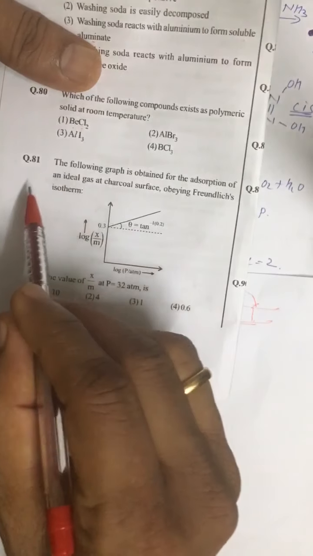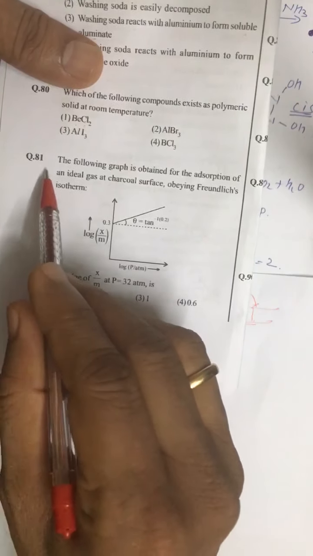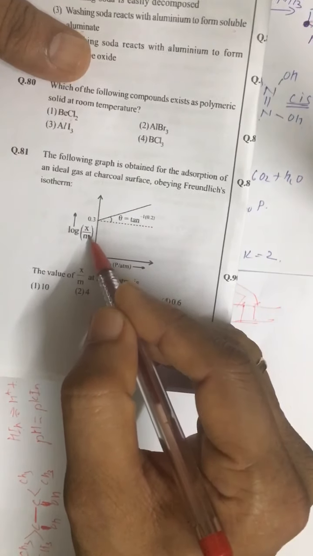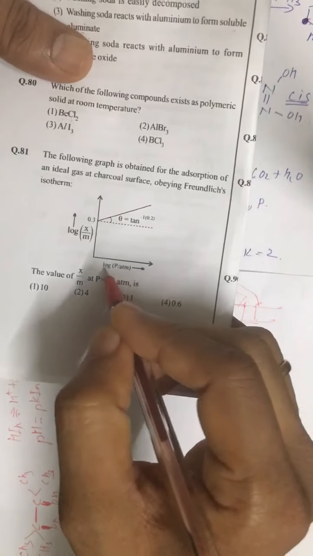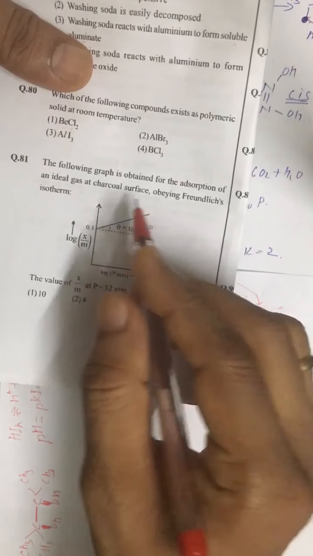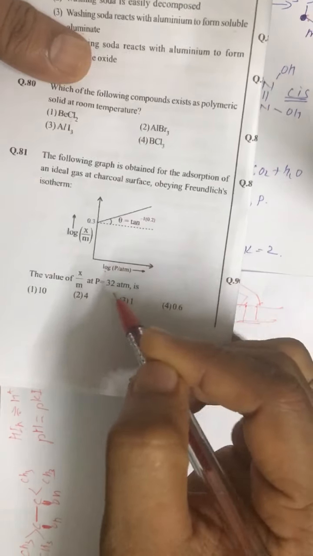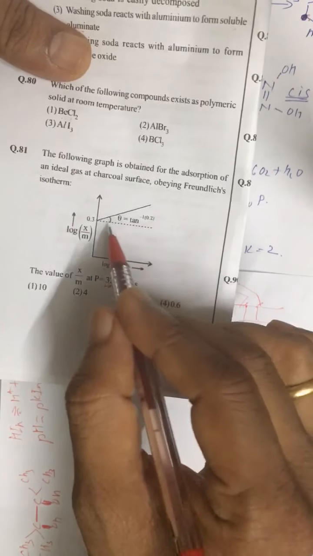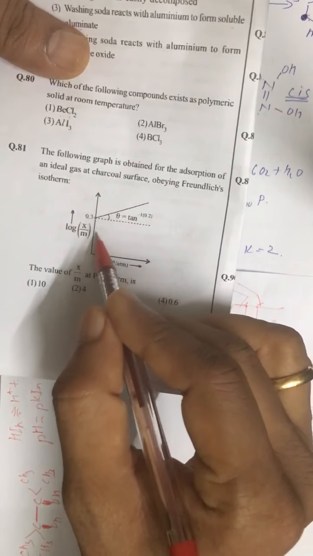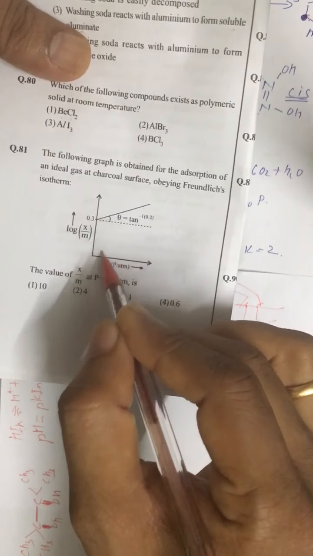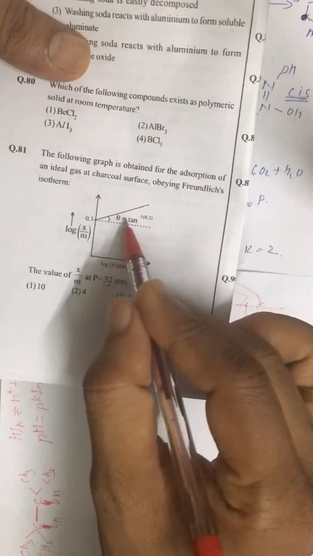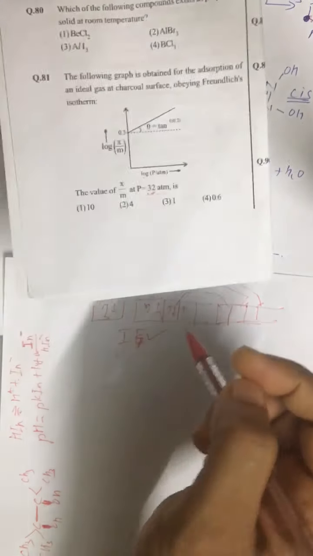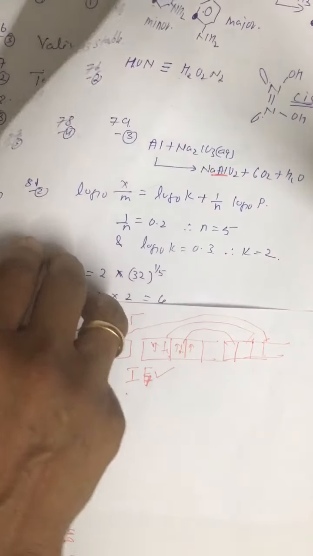Alright, question number 81. See, we are given a graph of log of x by m and log of p. Alright, this is Freundlich adsorption isotherm, and pressure is given, 32 atmosphere. Alright, and this is the intercept. The k value is given, and this is the slope, the 1 by n value is also given, so everything is mentioned. Let us see.